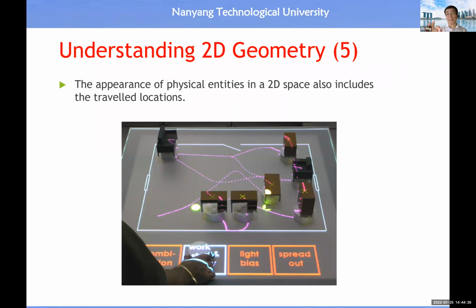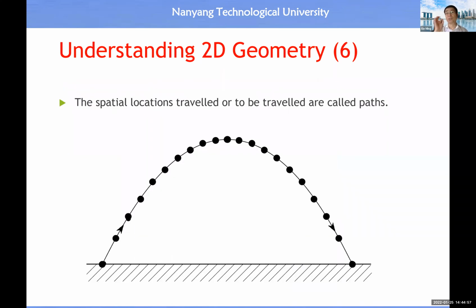Besides the shape, we also need to know the position and the orientation of a physical entity in a two-dimensional space. For example, this is a mobile robot which could move on a table in a two-dimensional space. Therefore, this mobile robot will have a traveling location. The location includes linear location and angular location. So this will be part of 2D geometry. 2D geometry includes not only the local shape, but also the global traveling position.